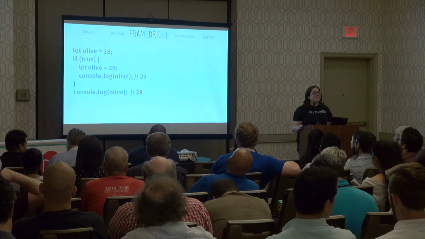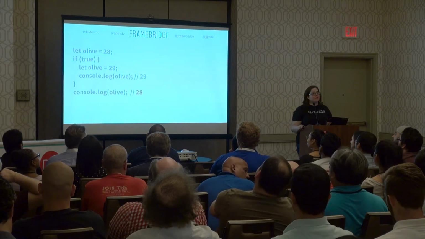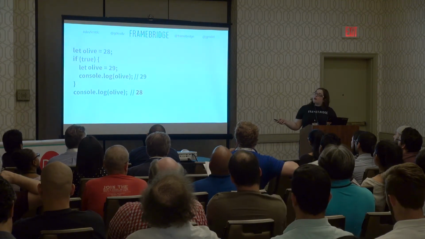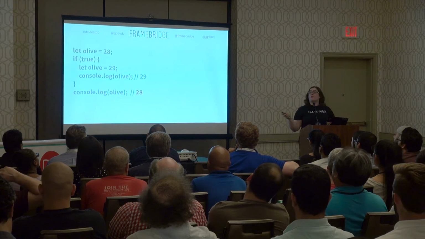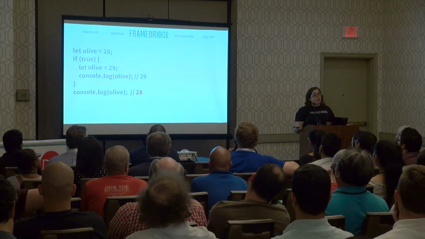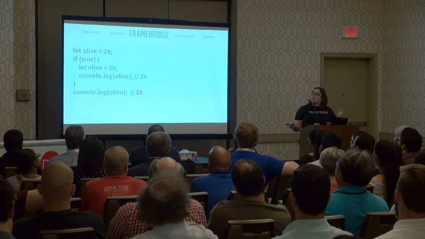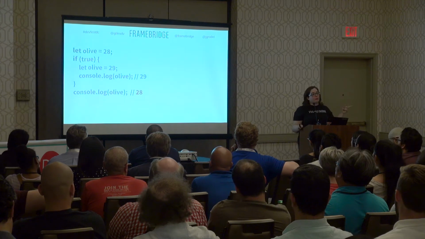Yes? In the first line, instead of let, if you use var, is it going to change? So in this specific example, if you only change this first one to a var, it would not change because we are at our global scope. And so there's no parent scopes to look up to.